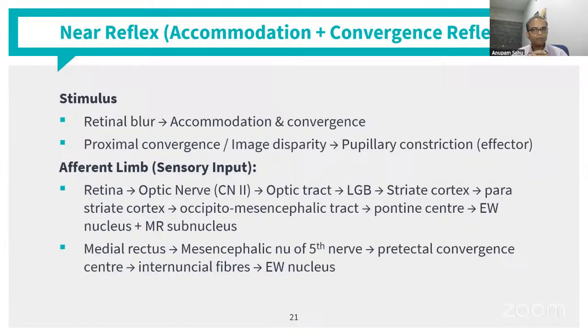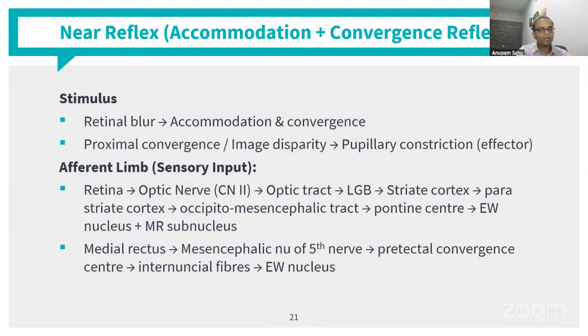Whereas for the convergence reflex, what happens is, as soon as you start, there is a proximal convergence, stimulation goes from medial rectus to the mesencephalic nucleus of the fifth nerve. That is, these are sensory motor pathways, and that then goes to the pretectal convergence center, and from there the internuncial fibers go to the Edinger-Westphal nucleus, which then constricts the pupil via the pupillary light reflex that we have seen, but without the light stimulation that is noted in those cases.